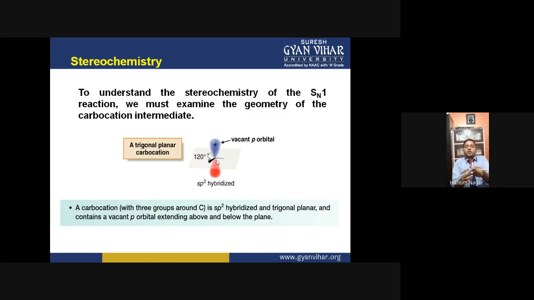So there is no steric crowding, no steric hindrance from above side attack and from below side attack. So there is the possibility of formation of two types of products. One product is formed from above side attack and the second product is formed from the below side attack. And if in a reaction there is a possibility of formation of two products, then this type of reaction is called a stereoselective reaction, right? And we will get two stereoisomers in an equal ratio.